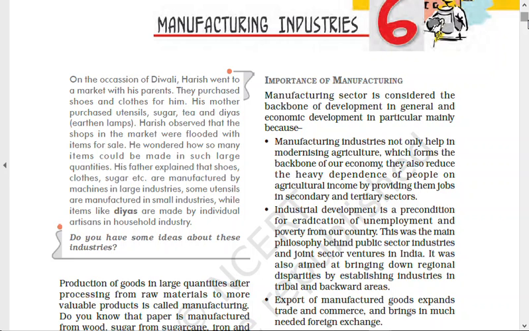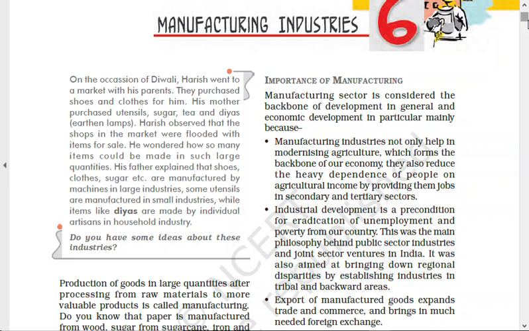Of course the first priority was to improve the agriculture sector so that everybody could have food. After the second five-year plan, which came in 1956, we started focusing on industries, because if you look around yourself, most of the things you are using are made in some kind of industry. So industries are very important for any country.